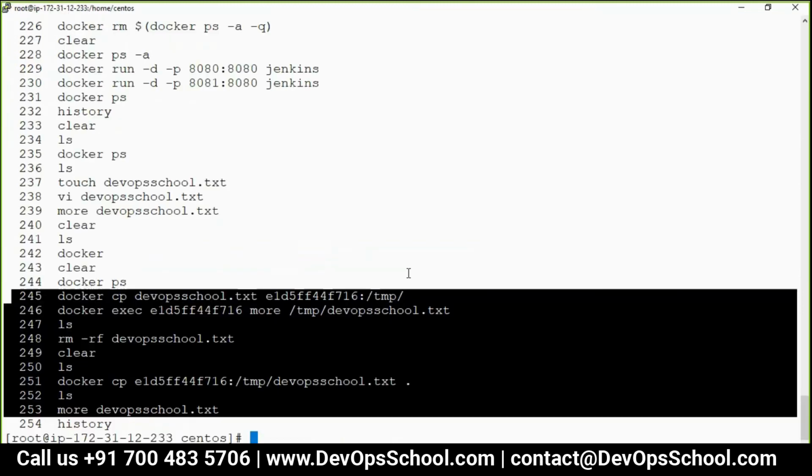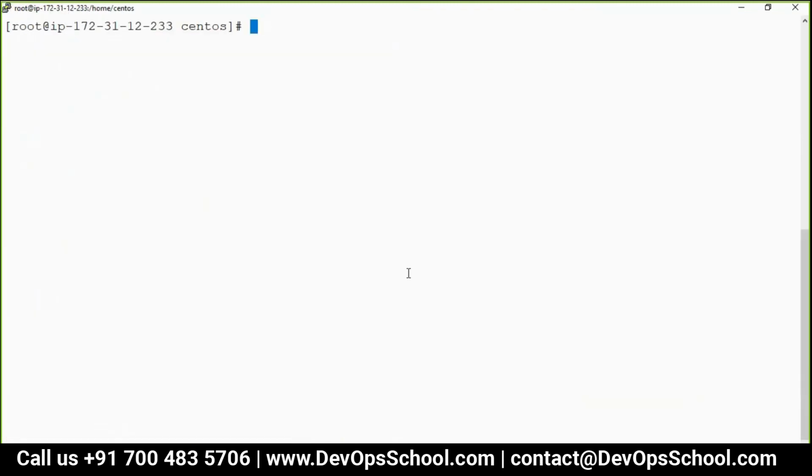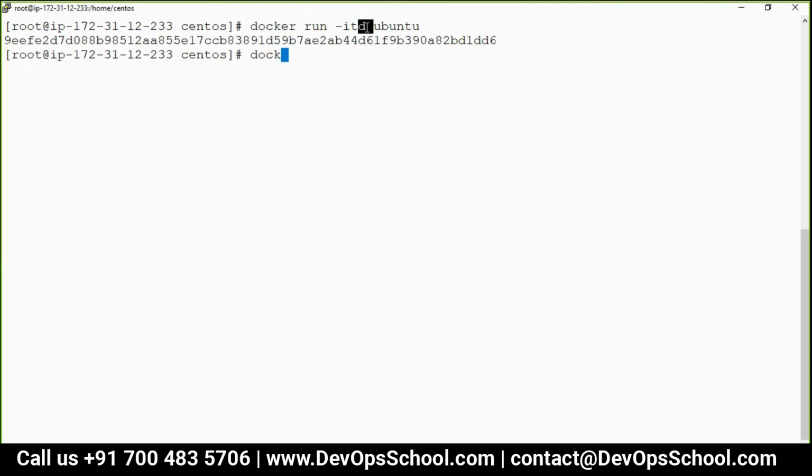So let's use this one as a demo. So docker run -itd ubuntu. What I'm doing here: run, but what? Ubuntu. It should not exit the container, and I should not go inside the container, so detach mode. So there's one container I created.